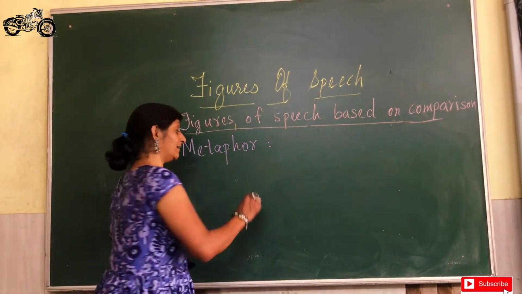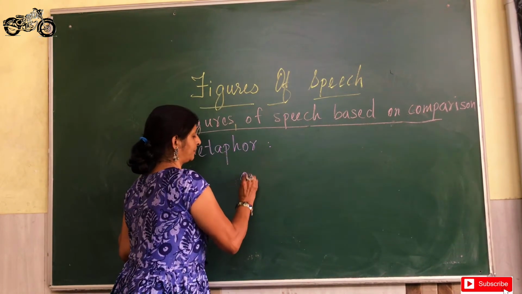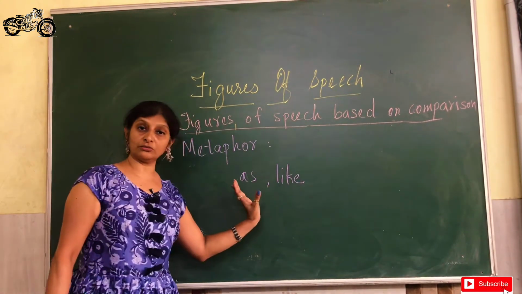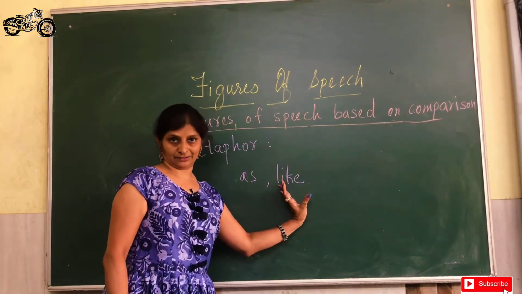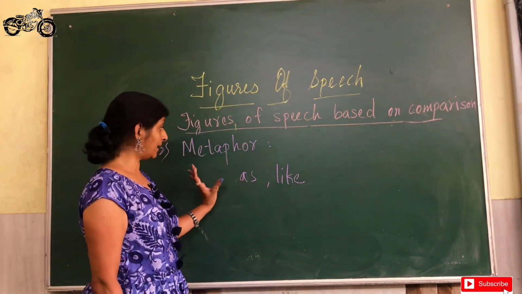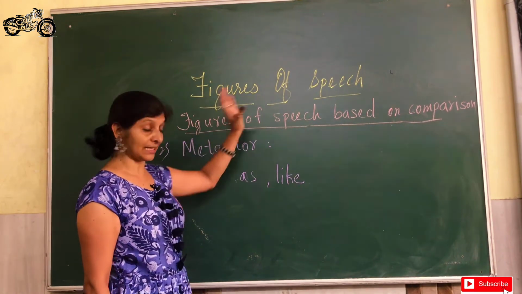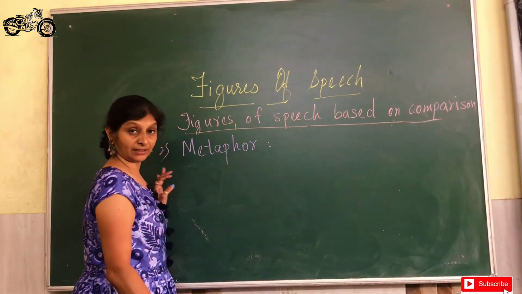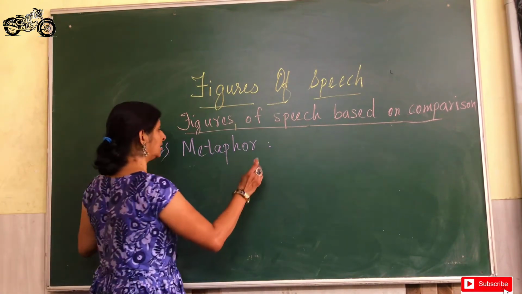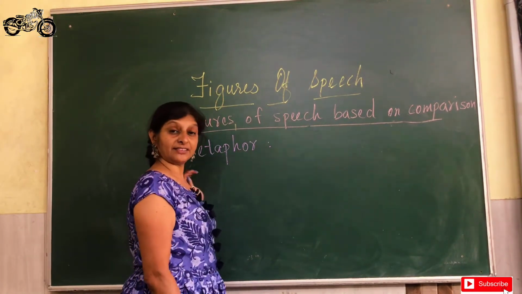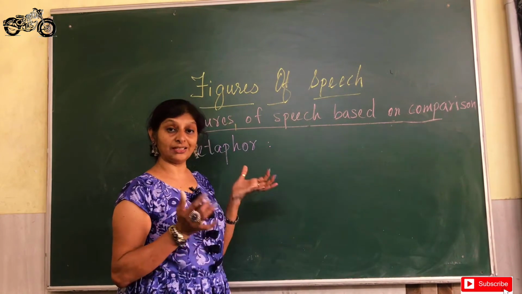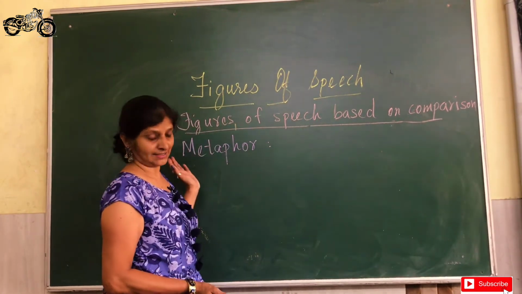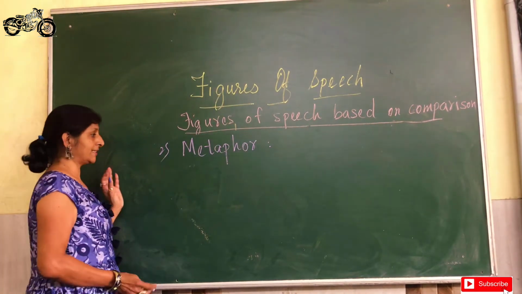Metaphor is minus as and like. We do not use the words as and like here. They are comparisons which are symbolized. So we are directly saying one thing as another. When you look at these comparisons, they will again sound as illogical, as unnatural, as absurd as we saw in simile. Let me give you an example.